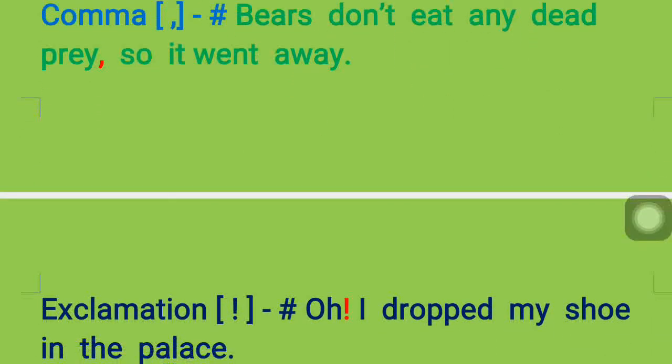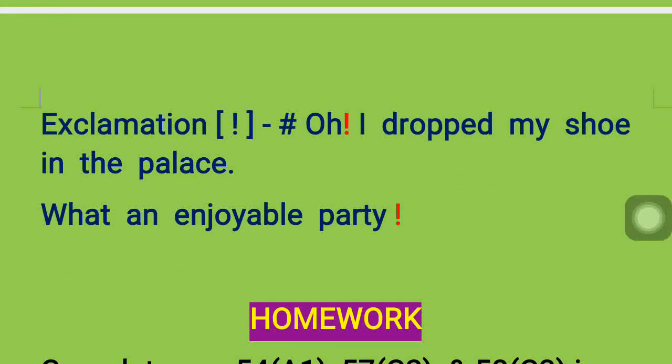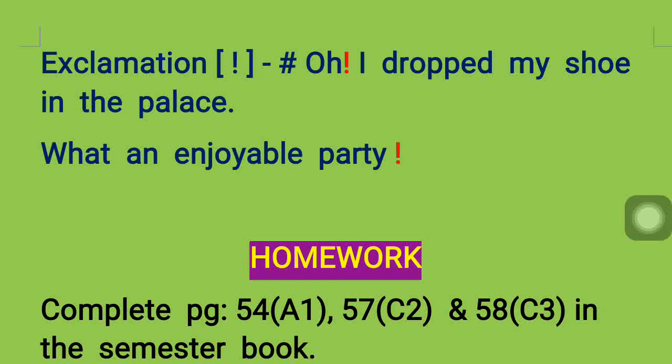So in that way you need to practice reading. Fine, girls, the comma is for that. Now here, exclamation. Oh, I dropped my shoe in the palace. So this is some expression they are showing. Here you can see the exclamation mark in red color. What an enjoyable party. Now here the sentence is starting with "what", but you need to put an exclamation mark there because the sentence stops there. You don't have any more words.